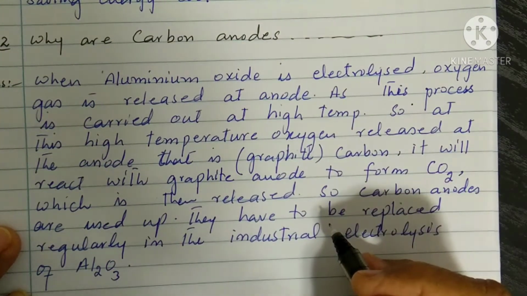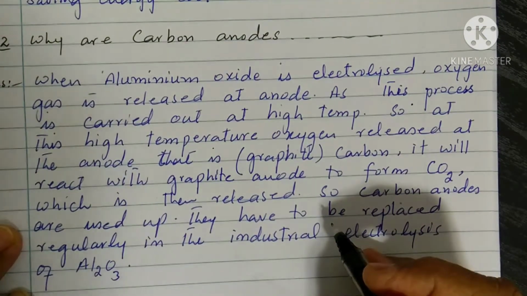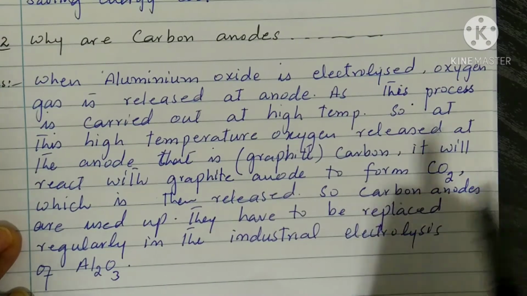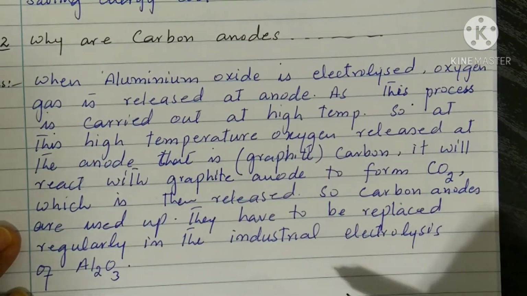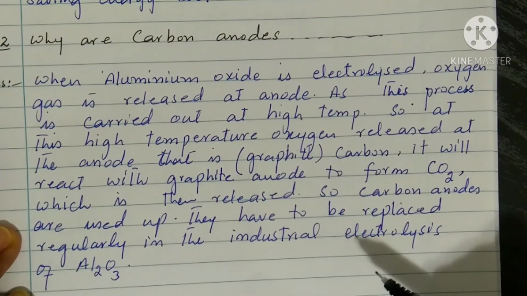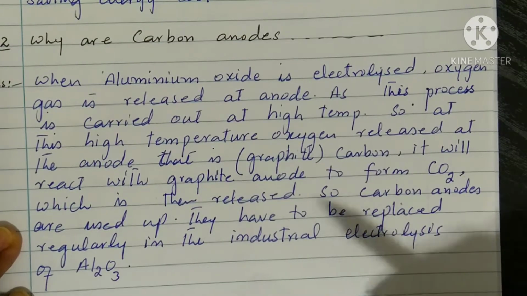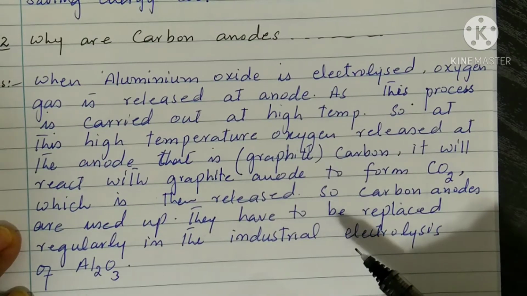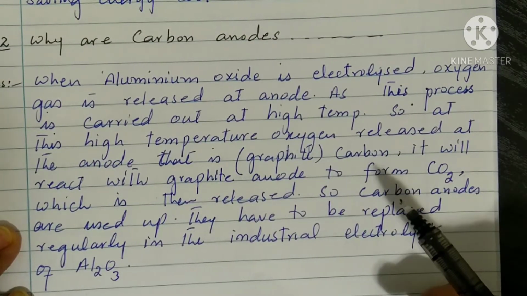Question number 3. Why are the carbon anodes replaced regularly in the industrial electrolysis of the aluminium oxide? When aluminium oxide is electrolyzed, the oxygen gas is released at the anode. As we know, this process is carried out at a higher temperature. So at this high temperature, when oxygen gas is released at the anode, and the anode is made up of carbon, that is graphite. Graphite is the allotropic form of carbon.